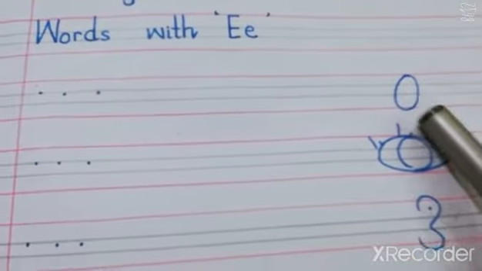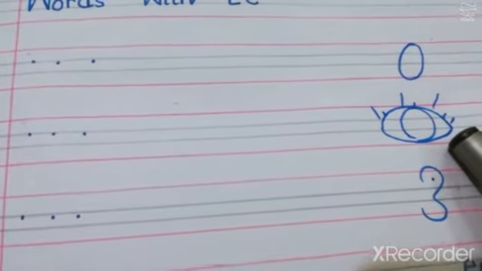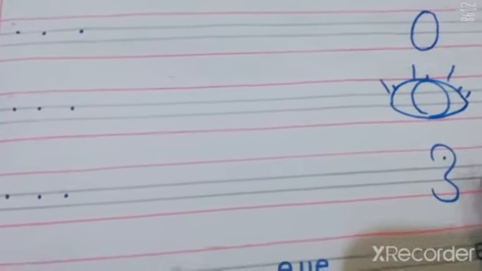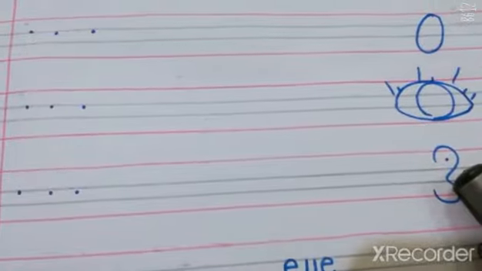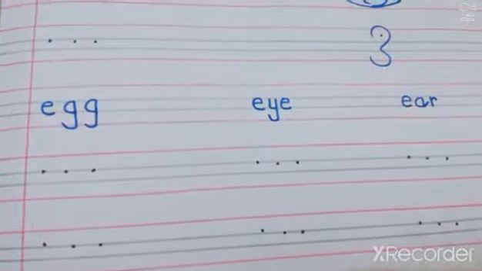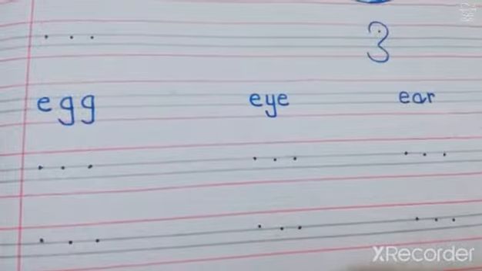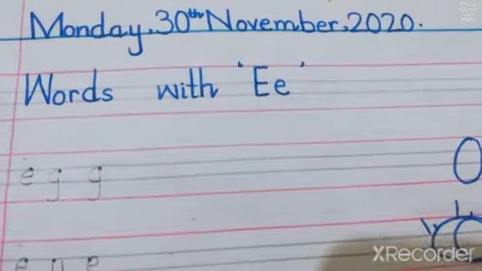E-double-G, egg. This is the picture of eye. E-Y-E, eye. This is the picture of ear. E-A-R, ear. Egg, eye, ear.